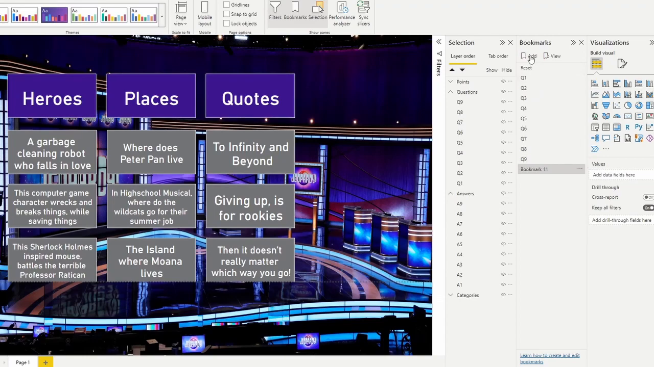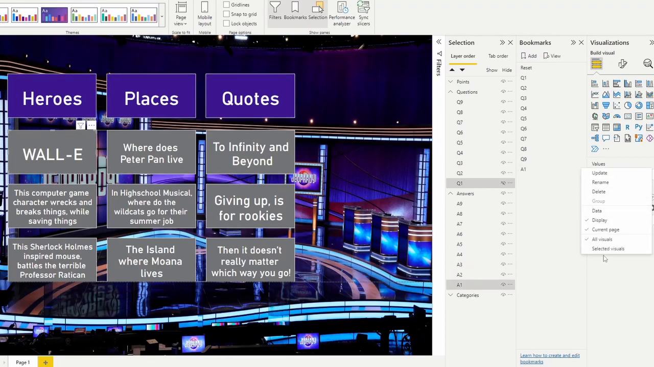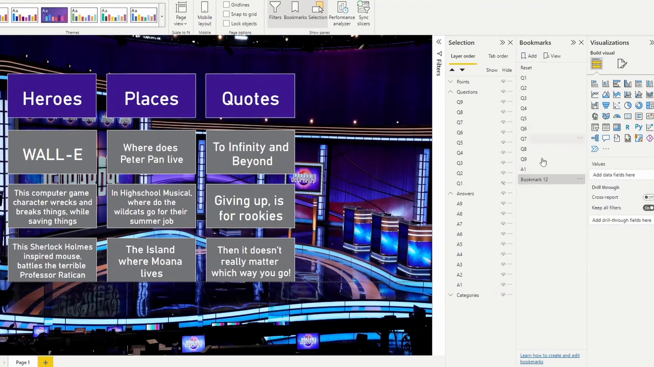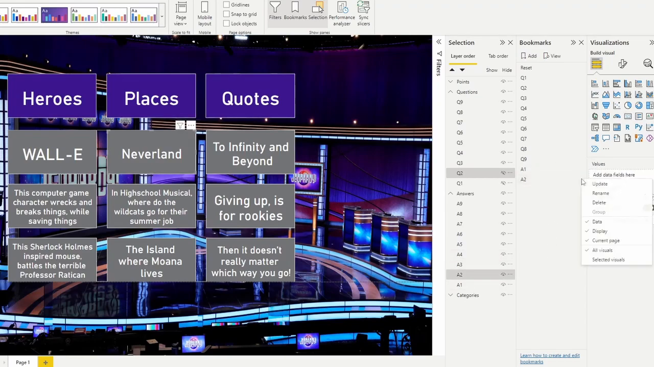So down here, I'm gonna add a new bookmark. This is gonna be answer 1. And for answer 1, what you're gonna wanna do is very similar to points. You're gonna wanna hide question 1 so that answer 1 is showing. Click question 1, click answer 1, make sure you unselect data, click selected visuals only, and update. And that's it. We're gonna go ahead and do this for the rest of these. Answer 2, which means hide question 2, select question 2, select answer 2, unselect data, selected visuals, update.